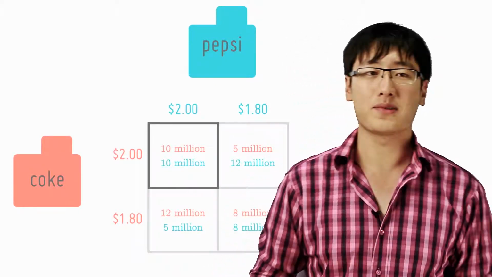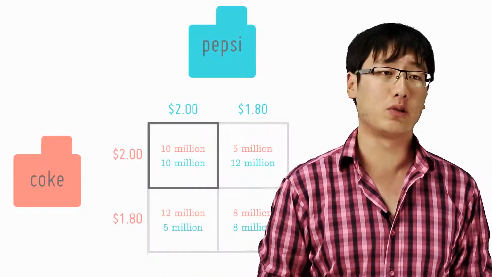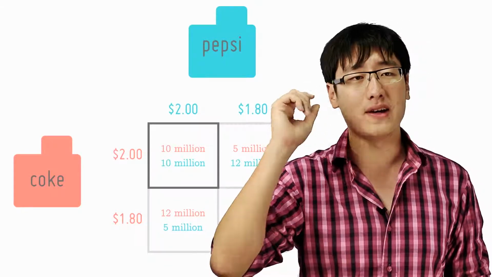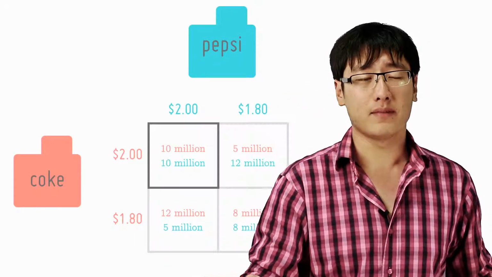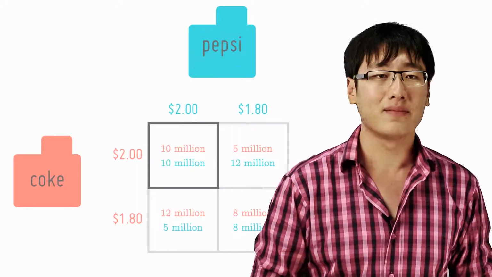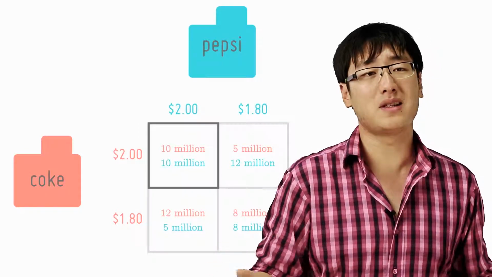So they belong to the box over here. They are each making a profit of $10 million, giving a total industry profit of $20 million. Now let's assume that they are both, independently of each other, considering reducing their price to $1.80. First, they must take into account what their rivals might do and how this might affect them.